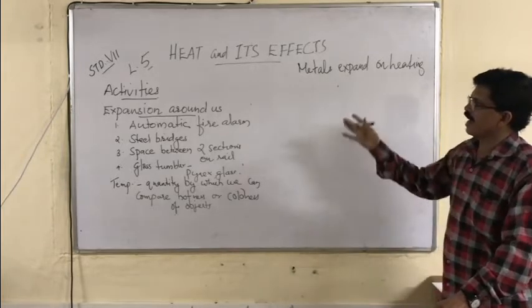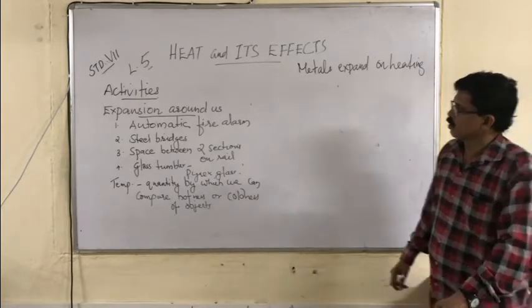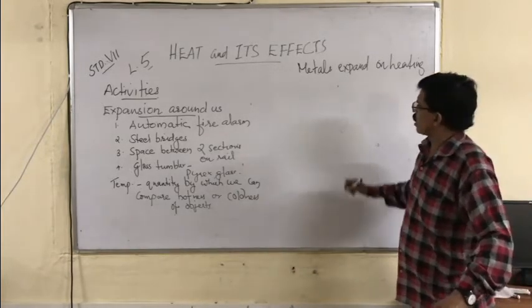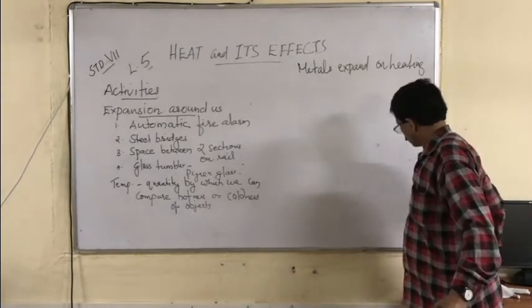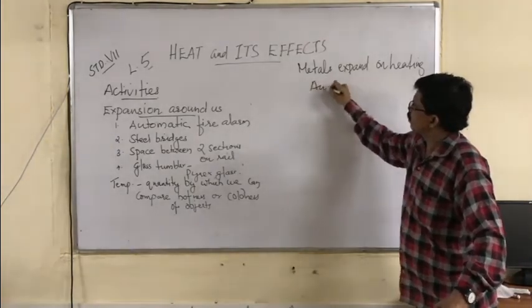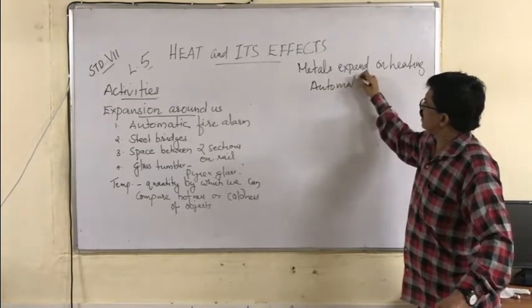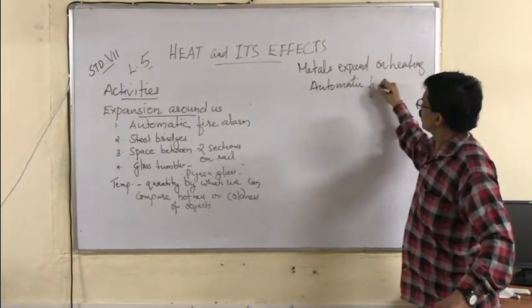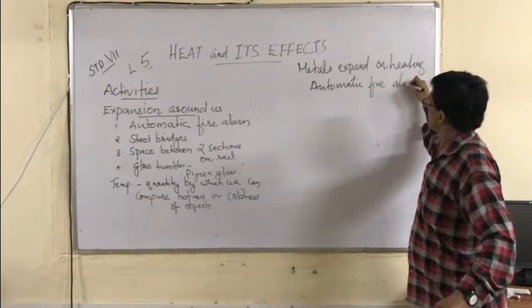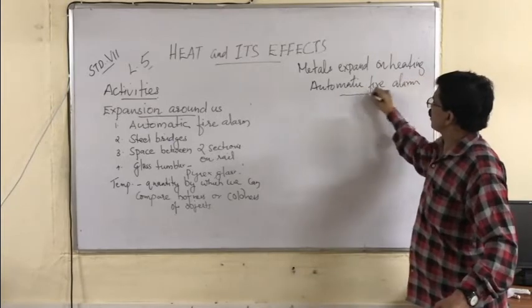Now you can see expansion around us. We can take an automatic fire alarm. So what is this automatic fire alarm?